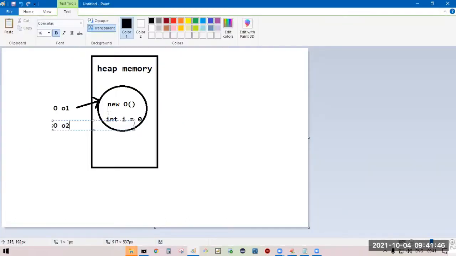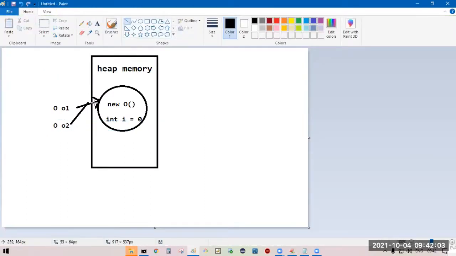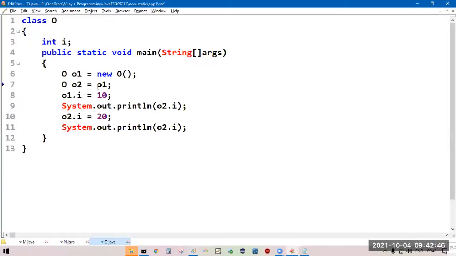For whichever object the O1 reference is pointing to, the same object O2 should also point to, because we are supplying O1 to O2.